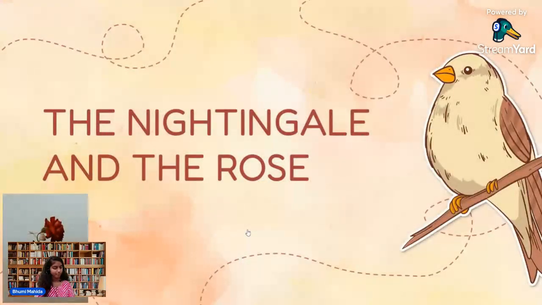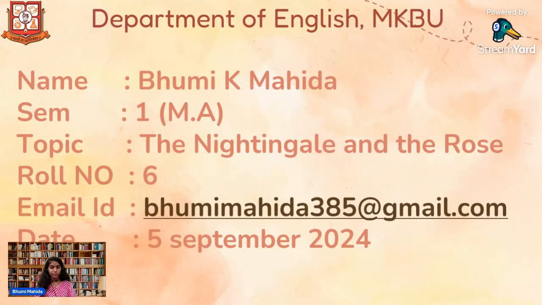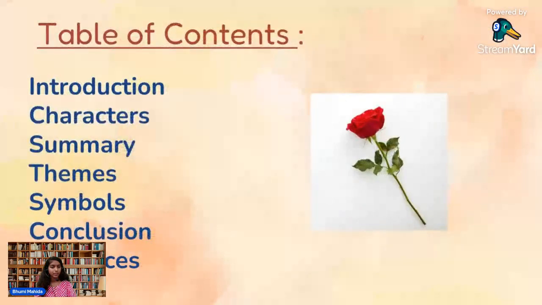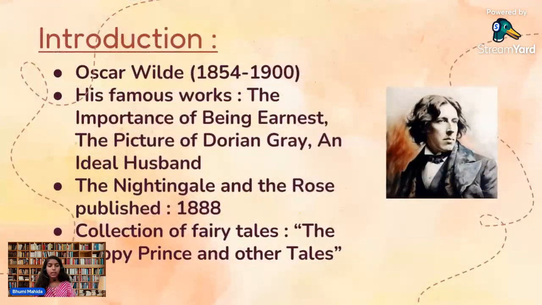As a part of this celebration, I'm going to talk about The Nightingale and the Rose by Oscar Wilde. So yes, this is my basic introduction. This is the table of contents: introduction, characters, summary, themes, symbols, conclusion, and references.